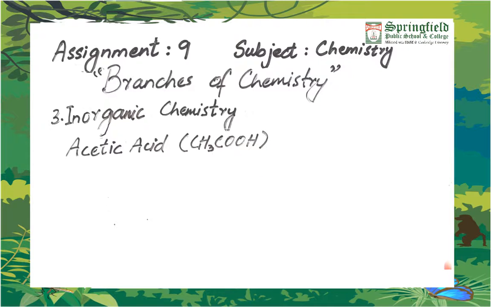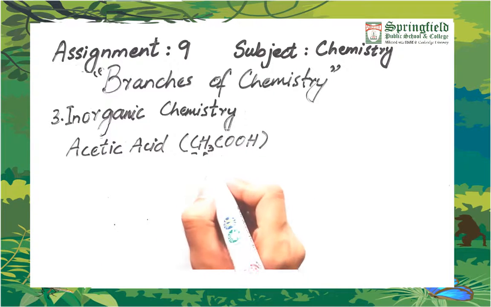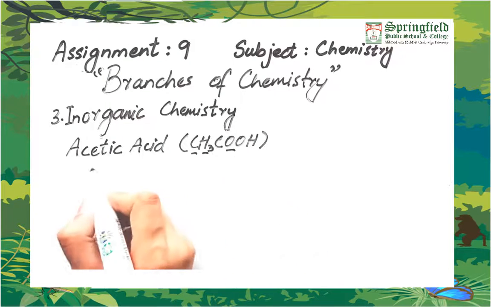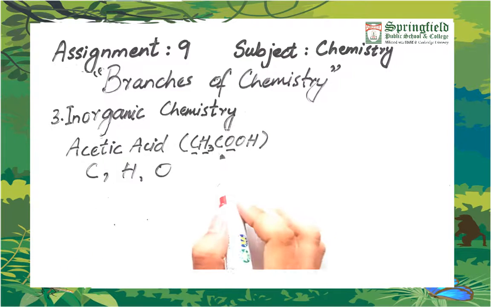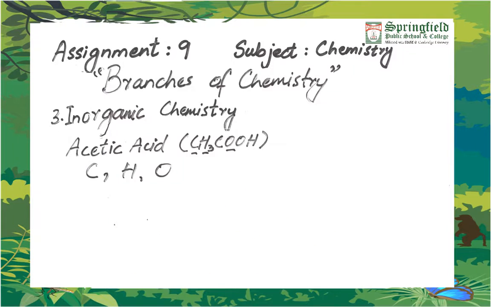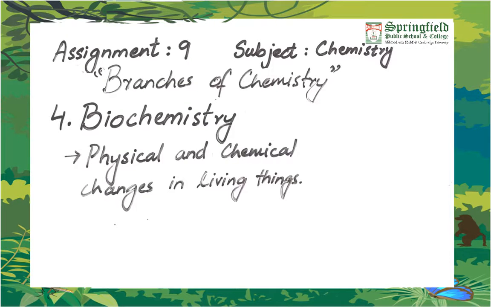Let's see how can we apply inorganic chemistry to acetic acid, which is an organic compound, but still it is made up of different elements. For example, carbon, hydrogen, and oxygen. As elements, these are studied under inorganic chemistry. So when we study the properties of the constituent atoms or elements of acetic acid, we will study them under inorganic chemistry. The fourth branch is biochemistry.